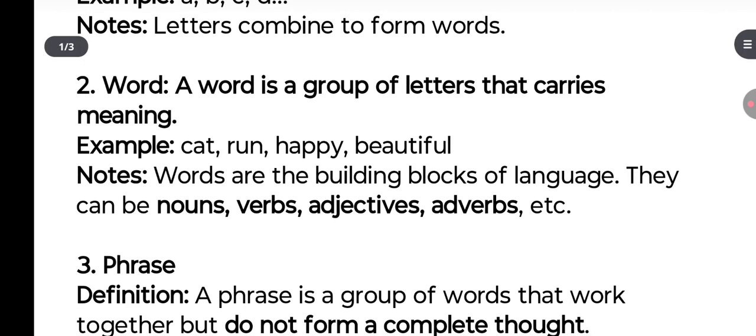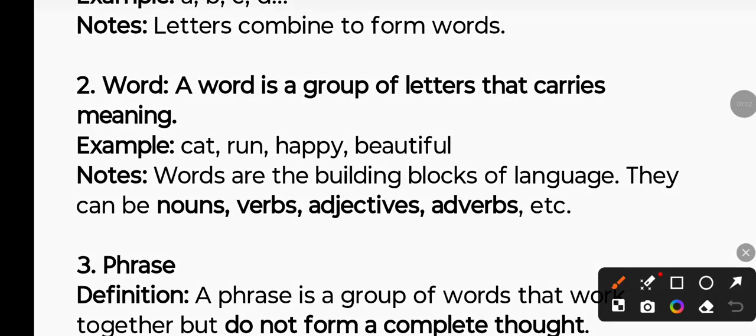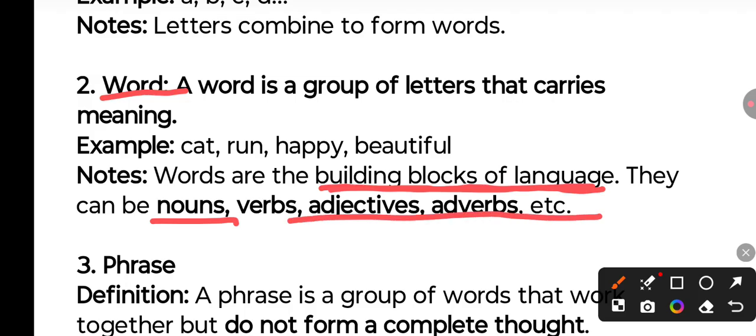Now a word is a group of letters that carries meaning. Words are the building blocks of a language. If there is a paragraph or a sentence, the basic unit is the word, and the basic unit of a word is the letter. Now these words can be divided into parts of speech: noun, pronoun, adjective, adverb, preposition, conjunction and interjection. In some other video we'll discuss this at length.